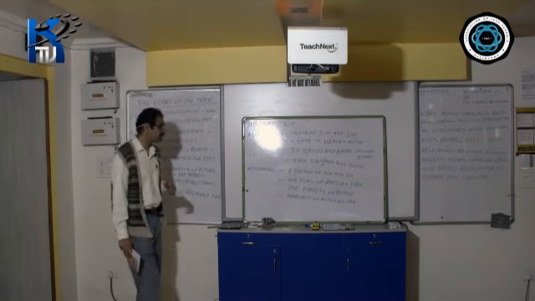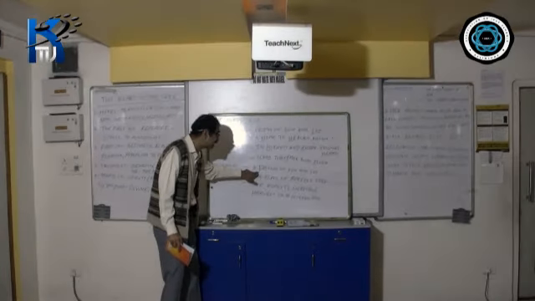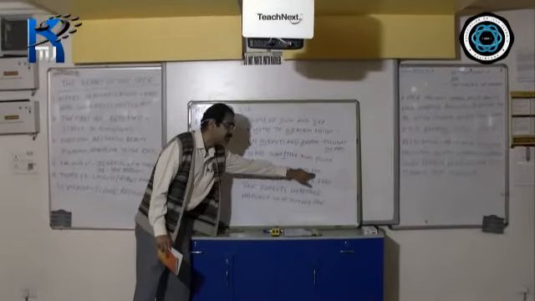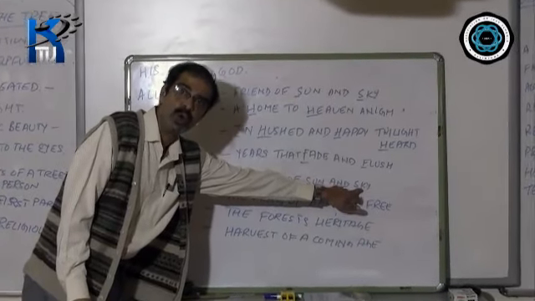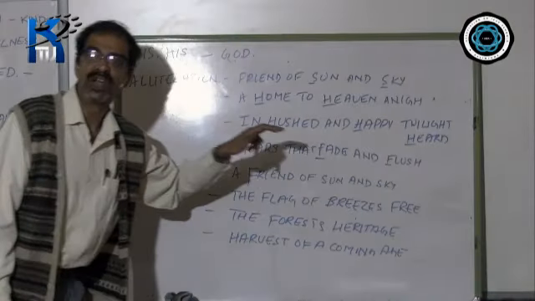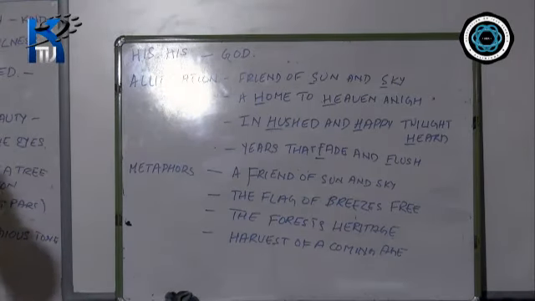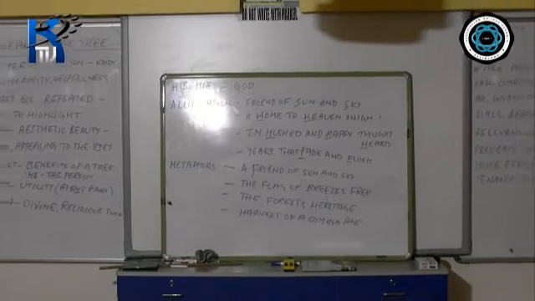That is a metaphor. So, a tree is like a friend of the sun and the sky because the tree grows towards the sky and the sun shines its rays first on the topmost branches of a tree.